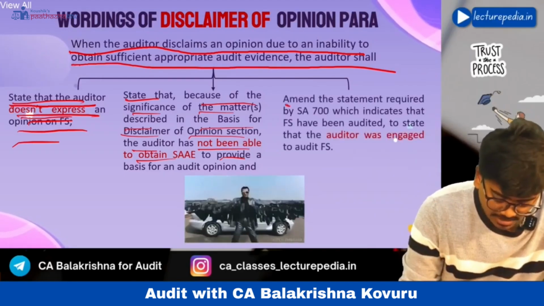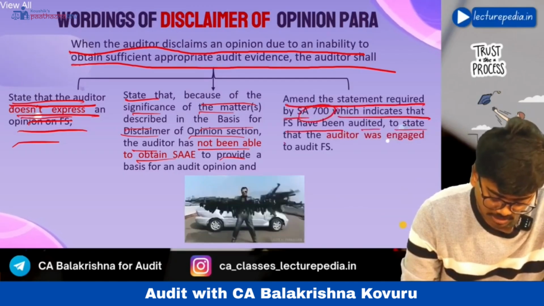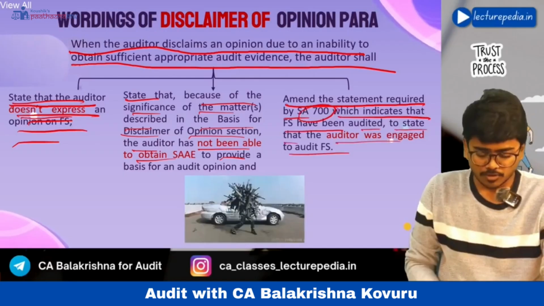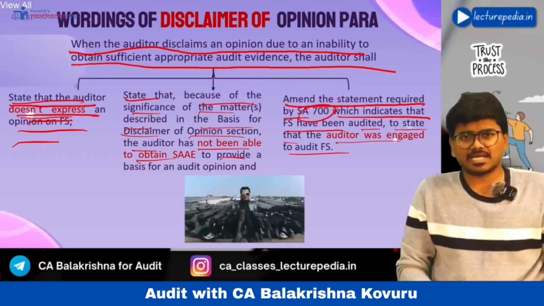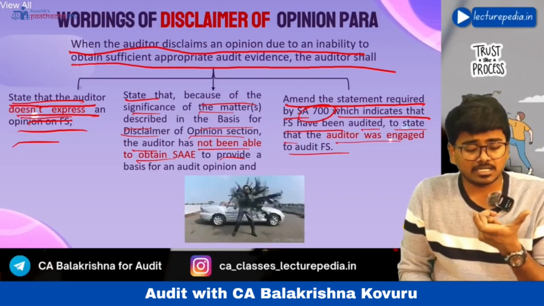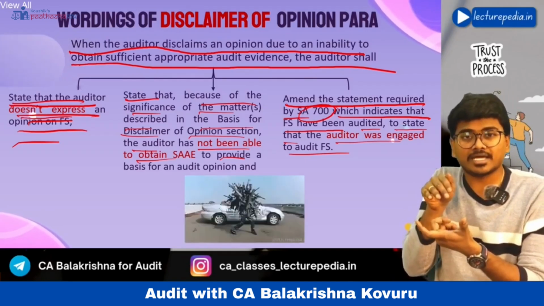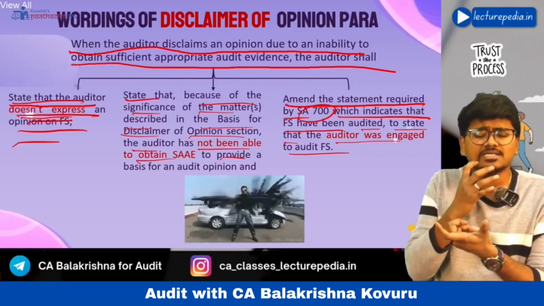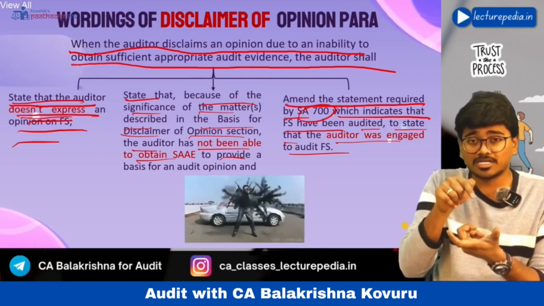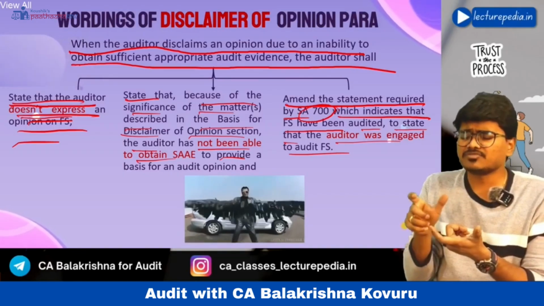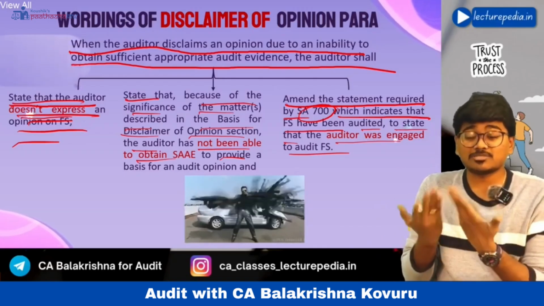Next, amend the statement required by SA 700, which indicates that financial statements have been audited, to state that the auditor was engaged to audit the financial statements. Now if you see, as per SA 700, in the opinion paragraph, you will include a particular point stating that these financial statements have been audited, okay. This point we will include, I guess, second point, right? In the opinion paragraph of SA 700, we have discussed the auditor should mention a statement saying that these financial statements have been audited. Now if you give a disclaimer of opinion, you are not expressing any opinion.